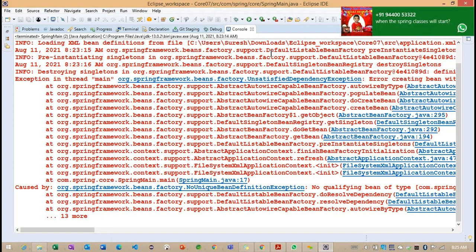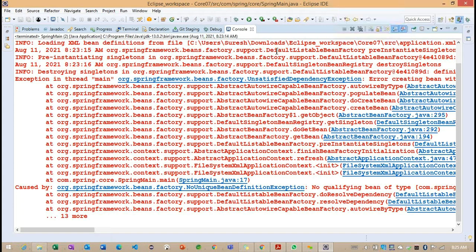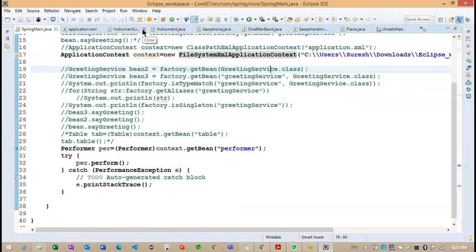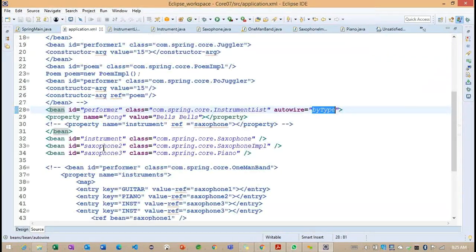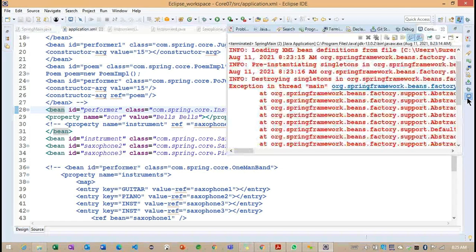These are the 3 classes that implement Instrument here. So to eliminate this, what can we do? Let's see, someone is adding a message here. How can we remove this error even if we want to use byType? We can work with byType with 1 implementation class. We cannot work with 3 implementation classes here.